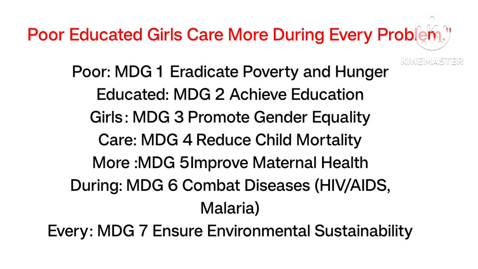Each of the Millennium Development Goals contains some targets, but it is not very important for our exam, so we should skip those targets. We only consider the 8 Millennium Development Goals, that is eradicate poverty and hunger, achieve education, promote gender equality, reduce child mortality, improve maternal health, combat diseases HIV, AIDS, malaria, ensure environmental sustainability, develop partnership, and the trick is poor educated girls care more during every problem.